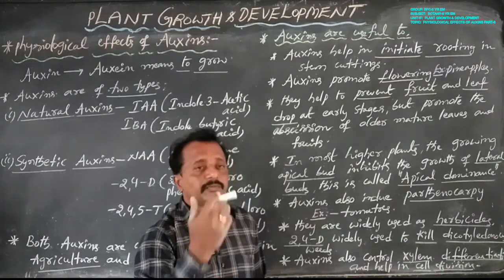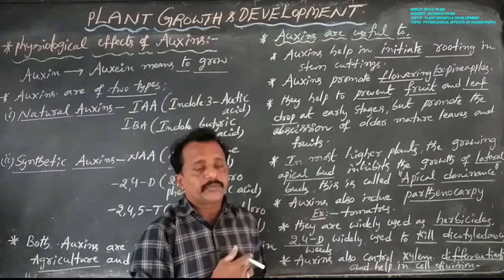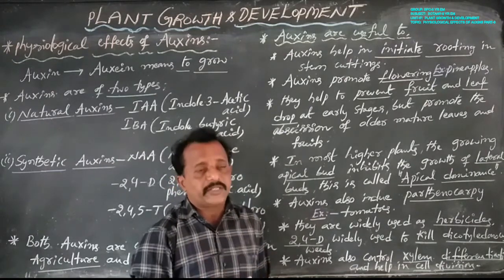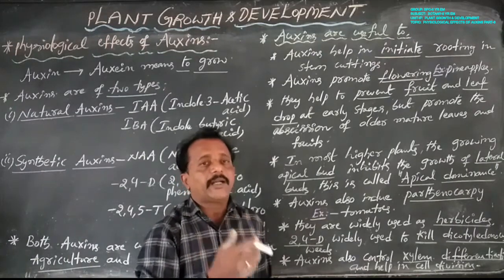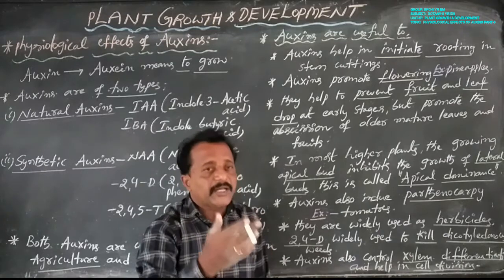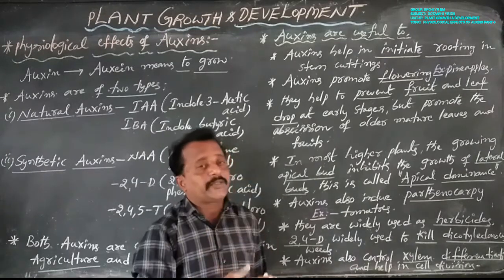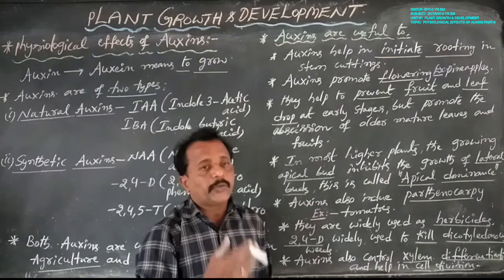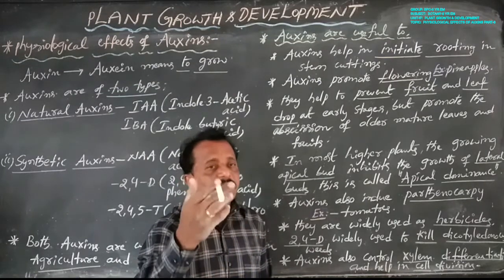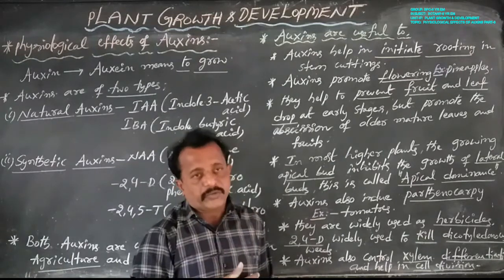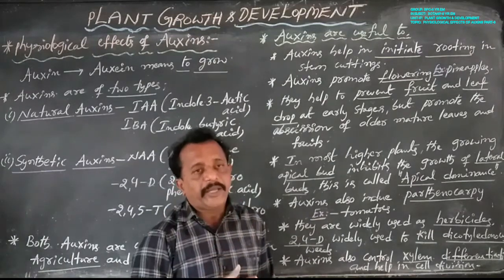How is it possible to initiate roots? The stem cuttings contain one type of auxin, that is IAA or IBA. So some plant stem cuttings also initiate roots because they contain indole compounds such as IAA or IBA.